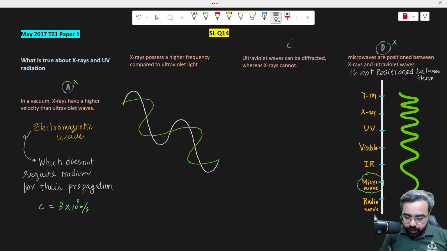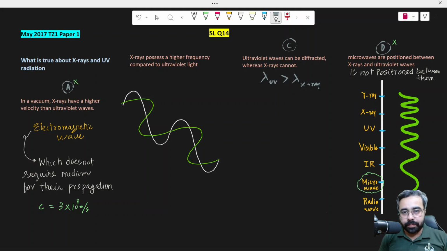Now let's talk about option C, which says the ultraviolet wave can be diffracted because ultraviolet's wavelength is more than the X-rays. Maybe on this basis they are saying that it can be diffracted, but X-rays cannot. Please clear your concept that all waves, either mechanical waves or electromagnetic waves, can diffract. Up to what extent they will bend and spread across the obstacle depends on the size of the slit or obstacle and the wavelength of that wave.